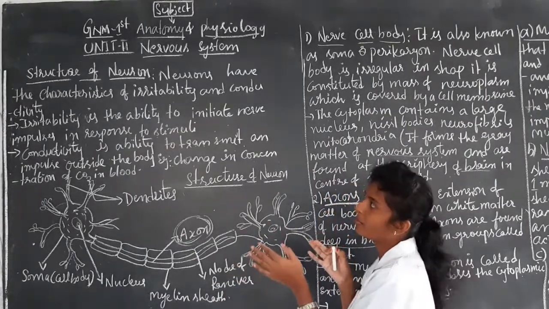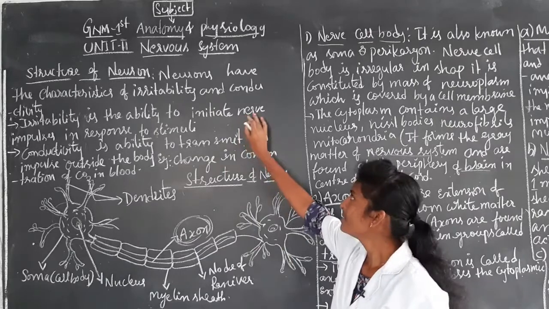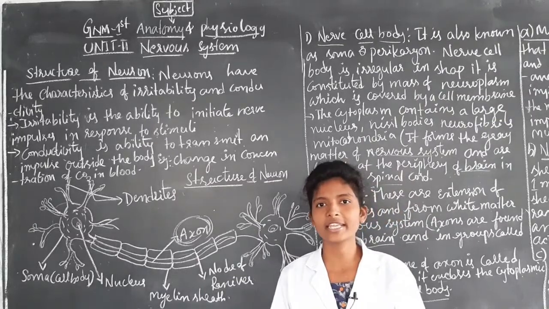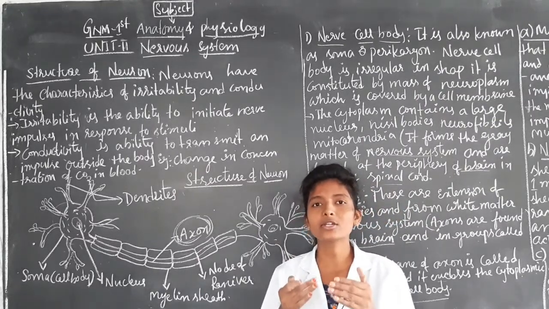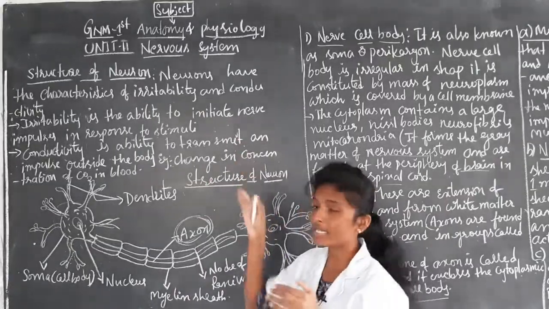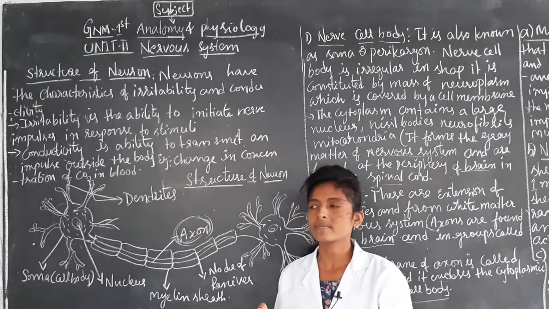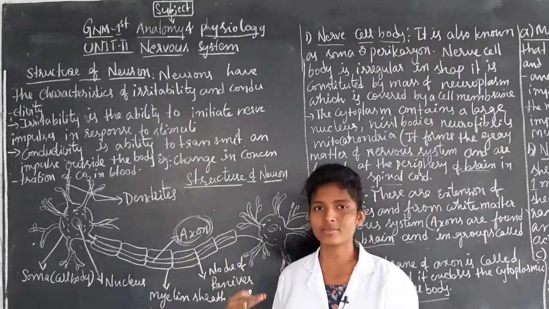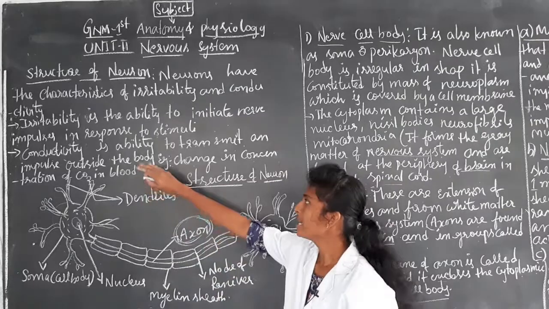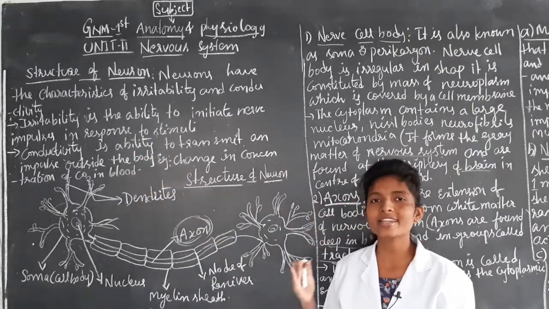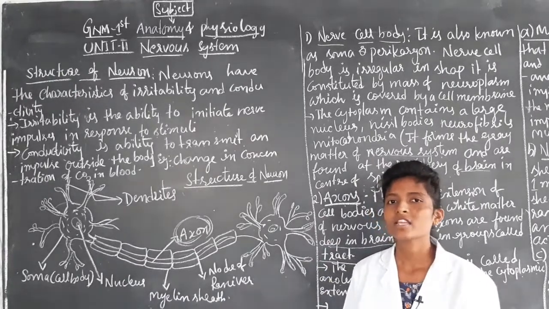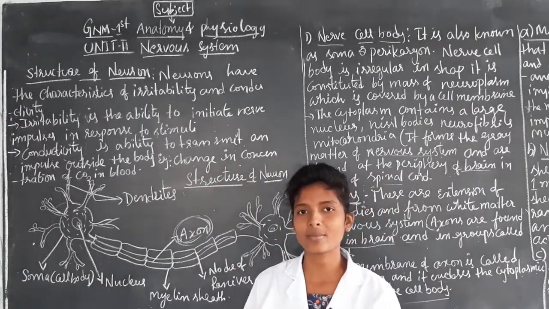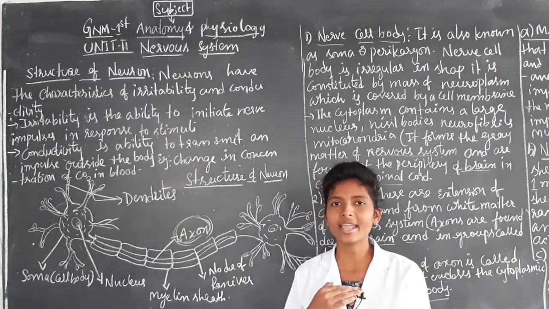Irritability is the ability to initiate a nerve impulse in response to stimuli, whereas conductivity is the ability to transmit a nerve impulse. So that is the difference between irritability and conductivity.